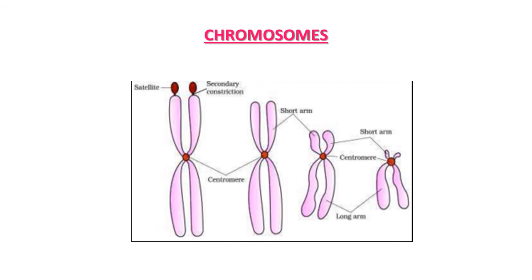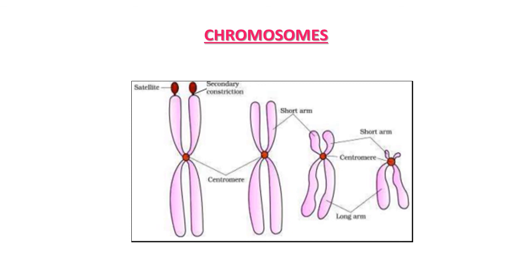The second figure is about the submetacentric type of chromosome. In the case of acrocentric chromosome, the centromere is situated close to its end, forming one extremely short and one very long arm, which you can see in this figure.